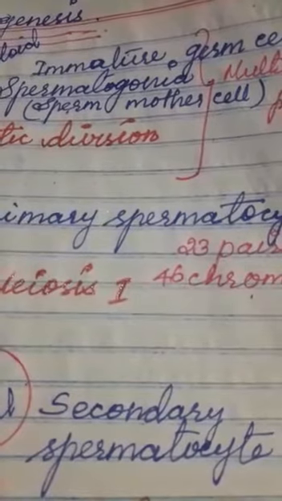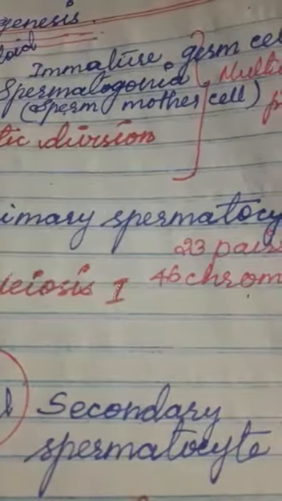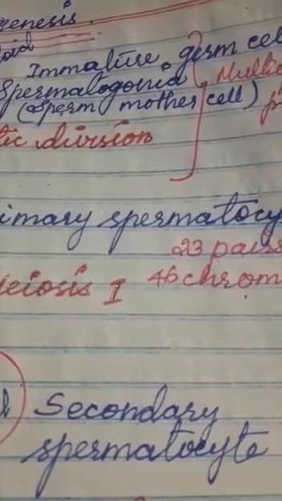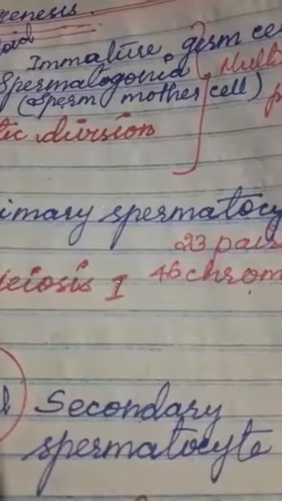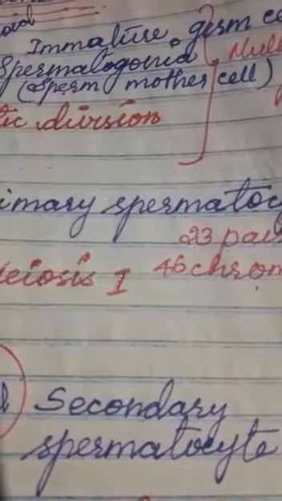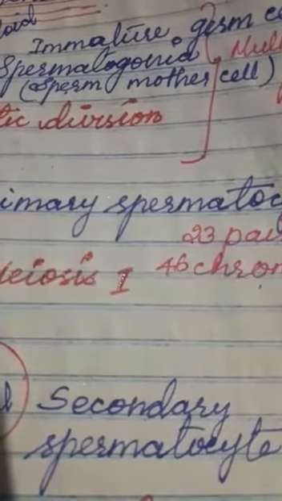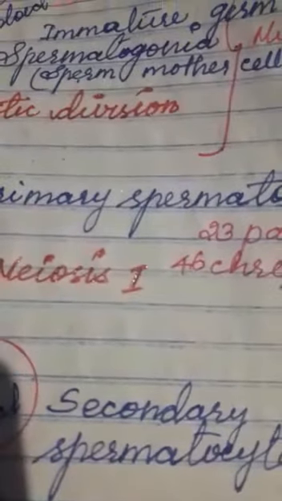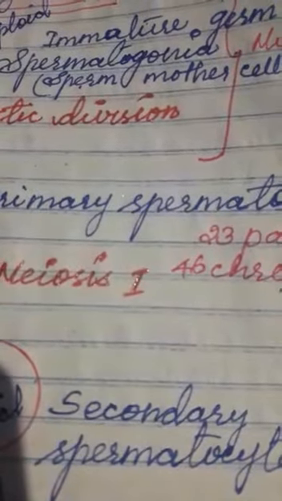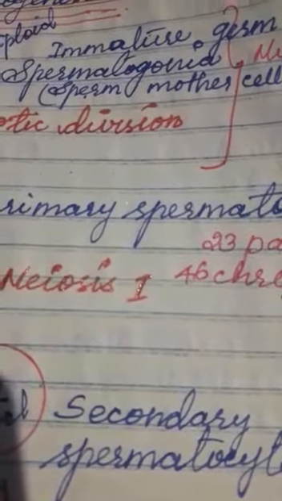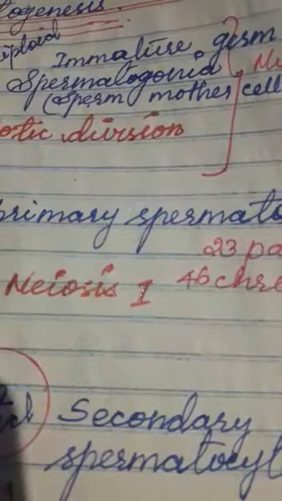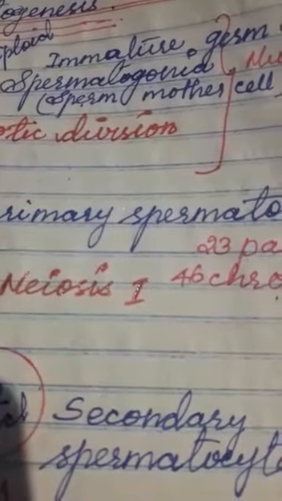The basic concept is that diploid spermatogonia is converted into haploid spermatid. These are the events of spermatogenesis. You have to read the book again and again and study the process of spermatogenesis clearly.